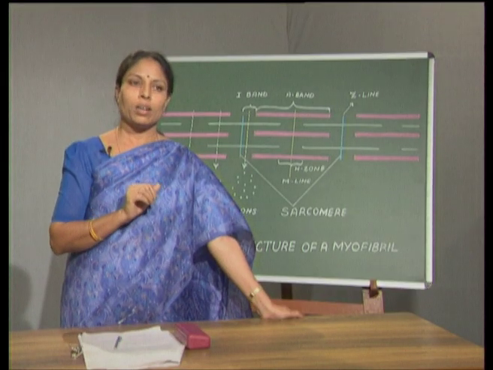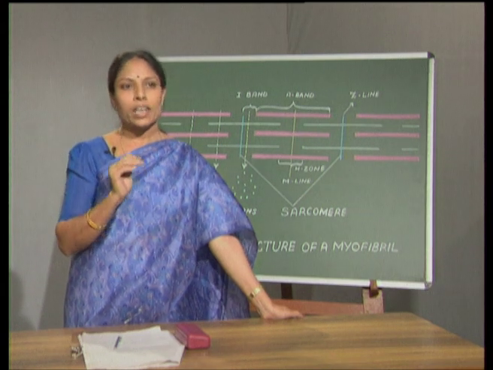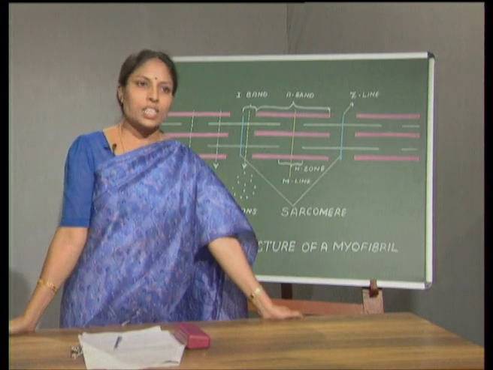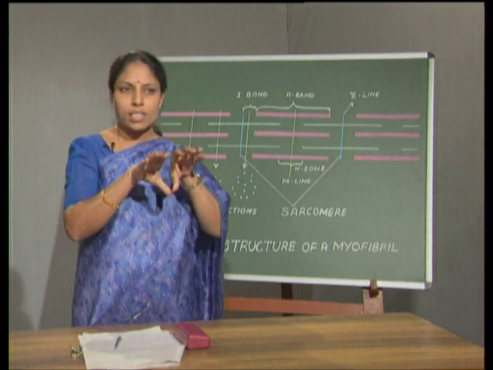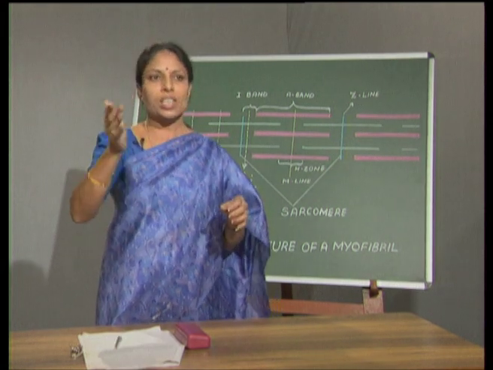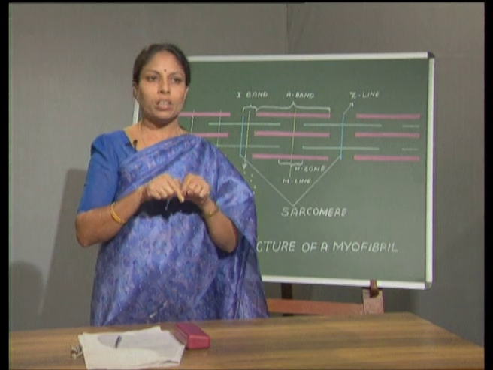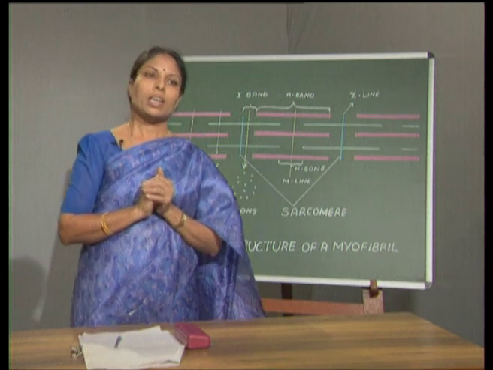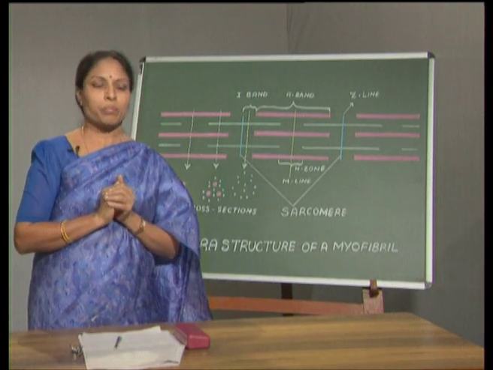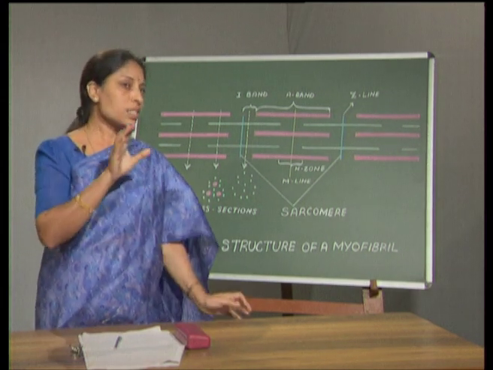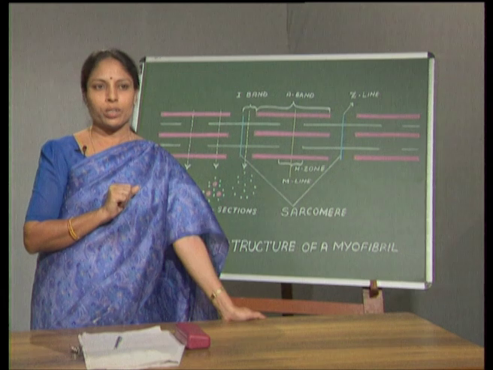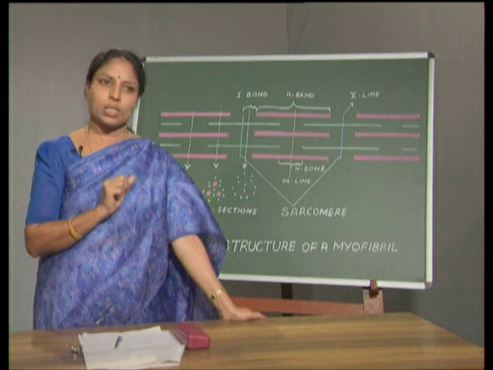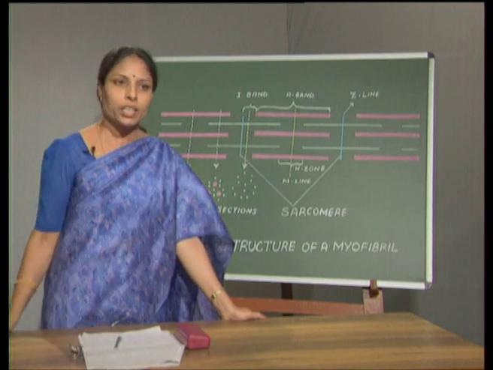This sarcolemma which is covering the muscle fiber is connected to a complex system known as the T system, that is, transverse tubules. This T system is nothing but the invagination of the sarcolemma inside the muscle fiber, which runs across the muscle fiber. Apart from this, we also have the sarcoplasmic reticulum present in the muscle fibers. The sarcoplasmic reticulum plays a very important role in muscle contraction because the calcium, which is very important in muscle contraction, is present in the sarcoplasmic reticulum.